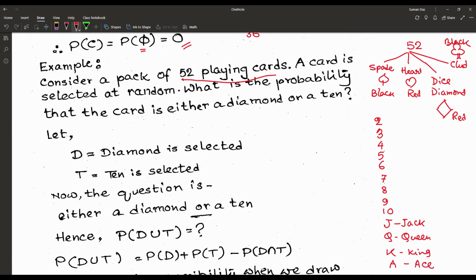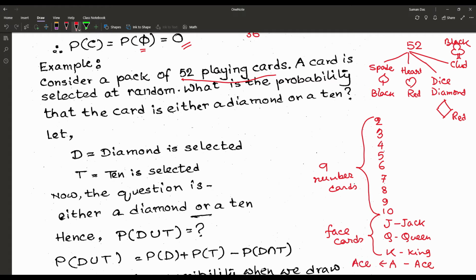So there are 9 number cards, and those 3 are called face cards, because there are pictures of faces of jack, queen and king on them, and then the ace card.